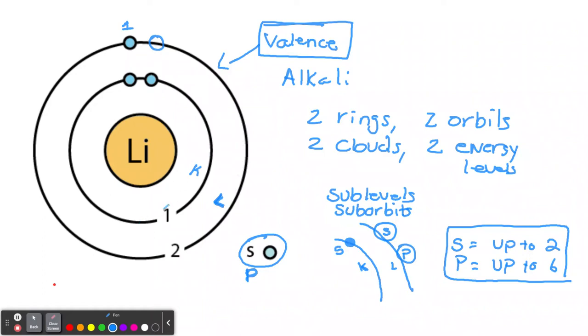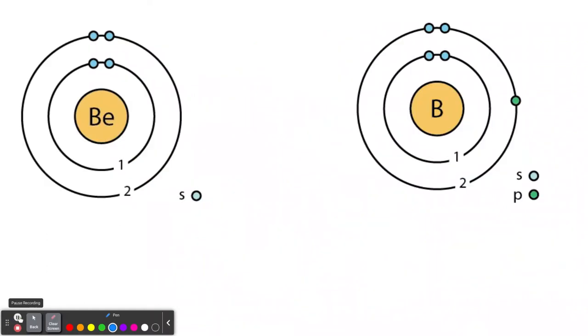All right, and there's other subshells, right? We're going to talk about the S, there's the P, and there's more. So let's look at more elements. All right, so here you see beryllium. Notice about beryllium. So let's use purple.